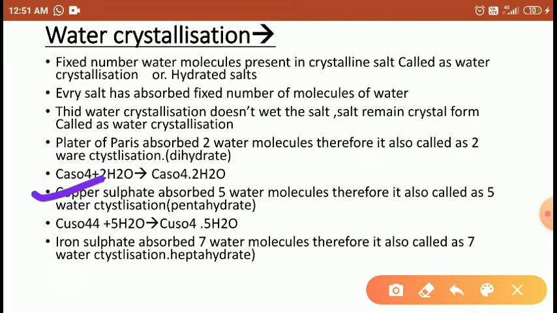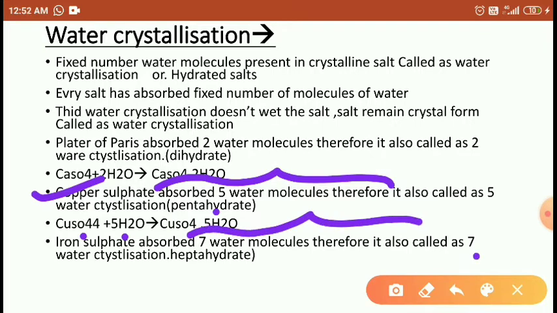Copper sulfate absorbs 5 water molecules, called copper sulfate pentahydrate. Iron sulfate absorbs 7 water molecules, called heptahydrate. Right, students. 7 means heptahydrate.